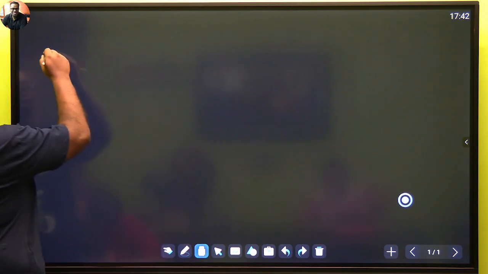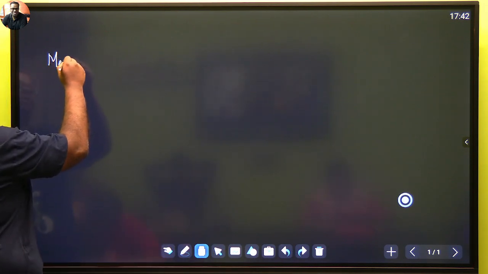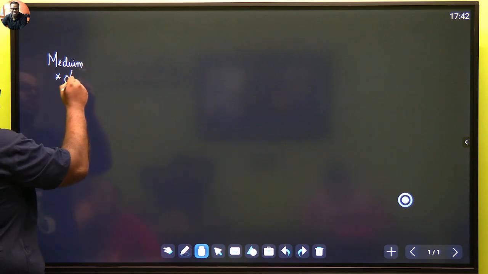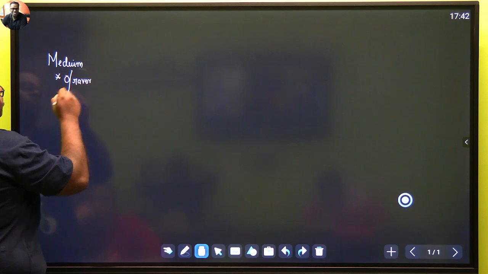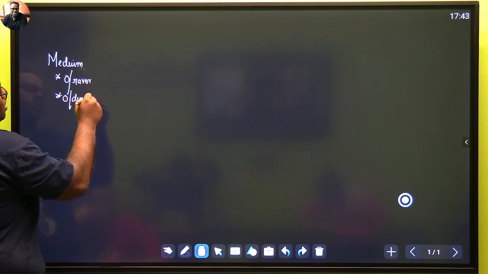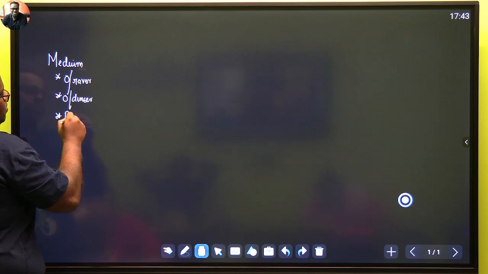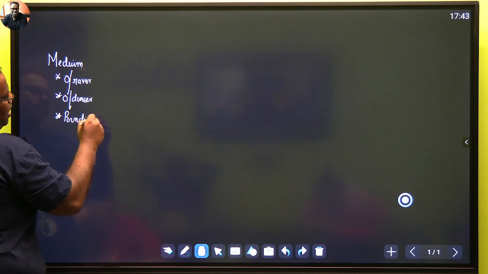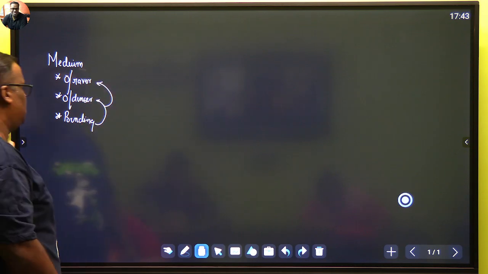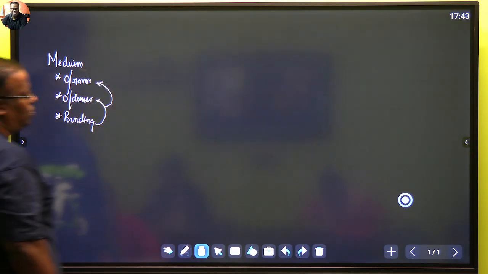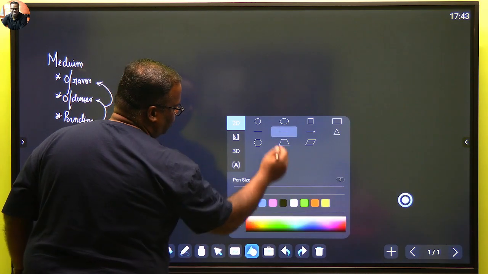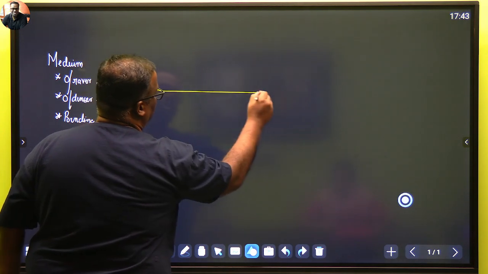So since our concept about medium, we have understood medium, we have understood what is an optically rarer medium, we have understood what is an optically denser medium, then we have understood what happens to bending in either of the cases. And the next thing that we would like to see is what is the actual phenomena of refraction, some of the data that we would like to know.